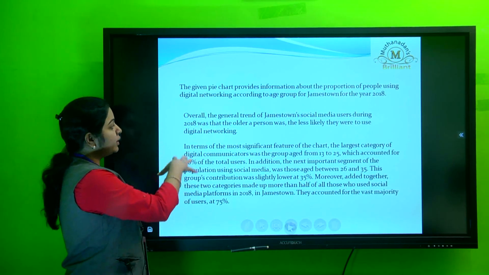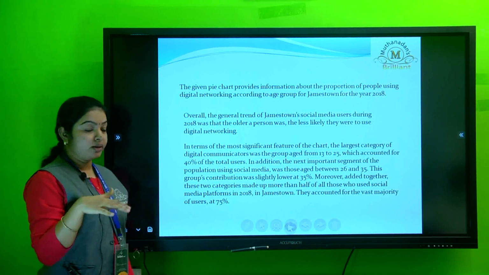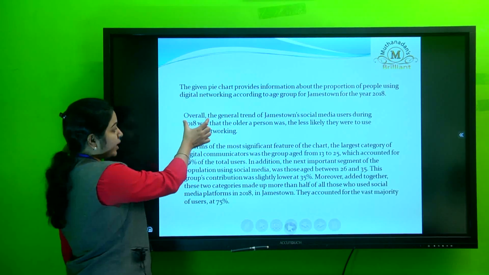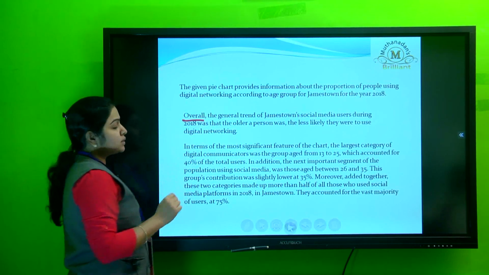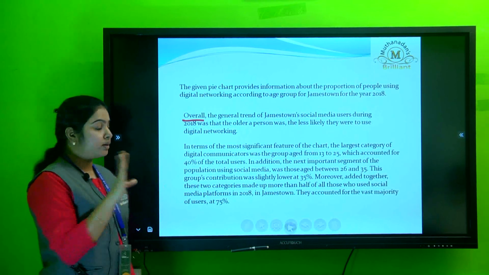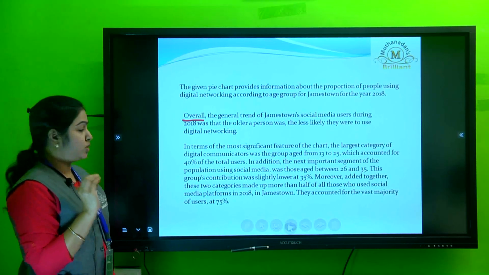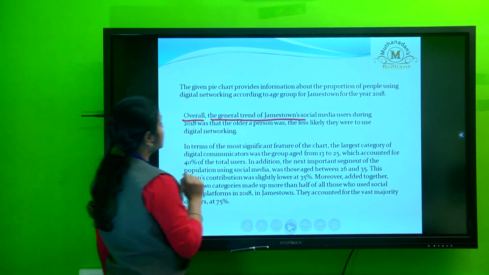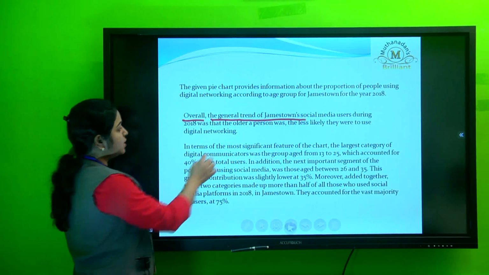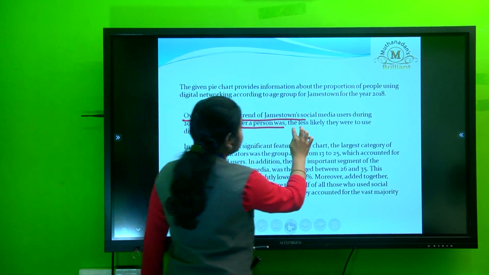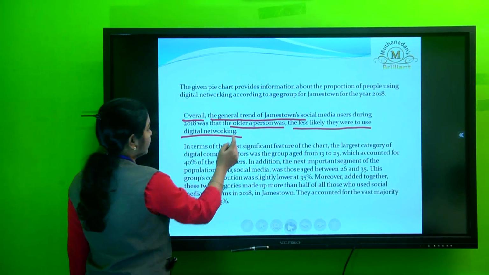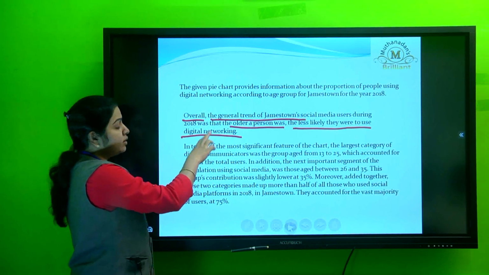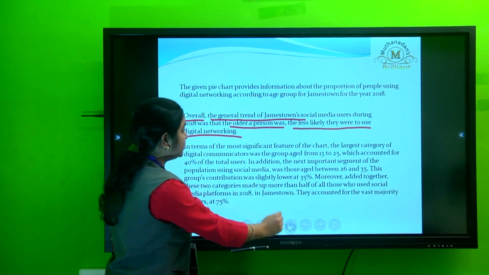The next comes the overall. Overall means the general trend, what we can see from the chart. We write the statement as overall because overall gives the general information about the given chart. The general trend of Jamestown's social media users during 2018 was that the older a person was, the less likely they were to use digital networking. Social media users is replaced by the words digital networking. So back to the slide.